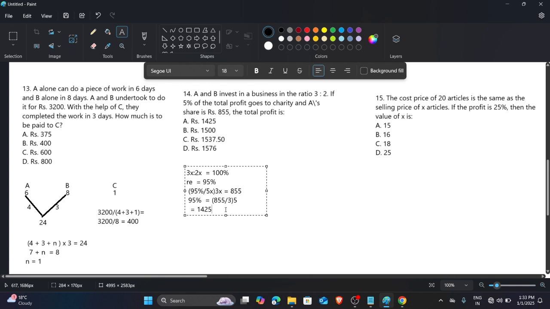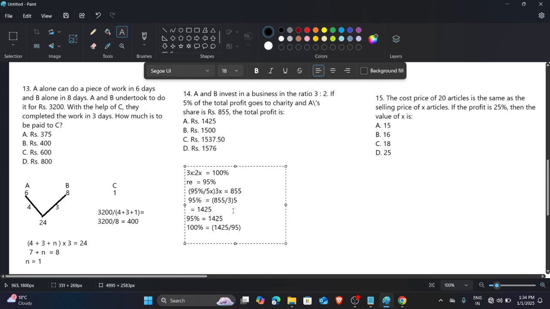Now what is the value of 100%, because they need the total profit. So the 95% value is 1425, then the 100% value is 1425 divided by 95 and then multiplied by 100.